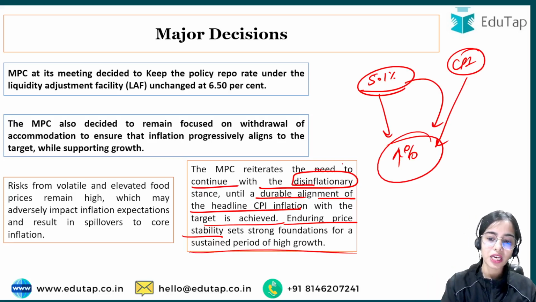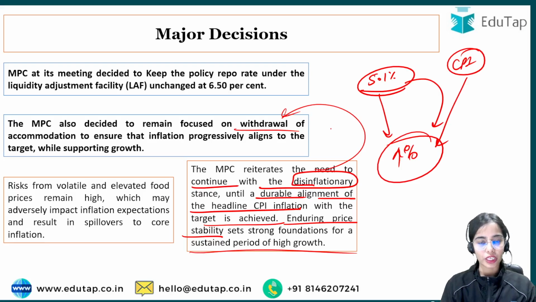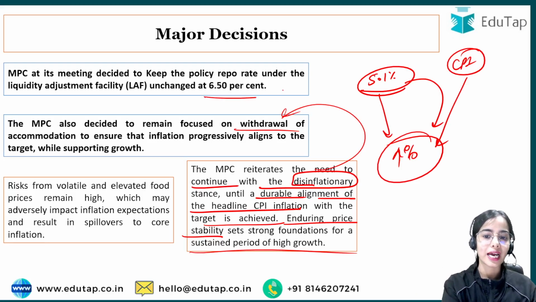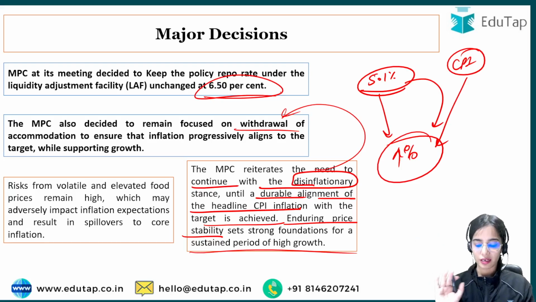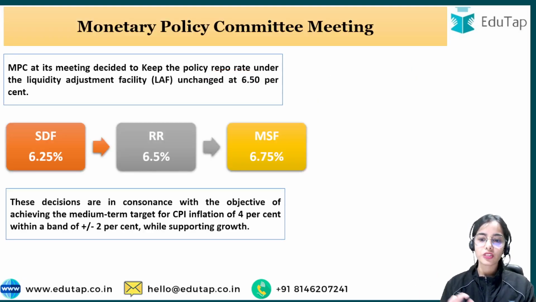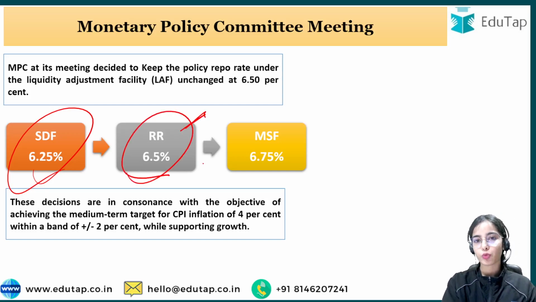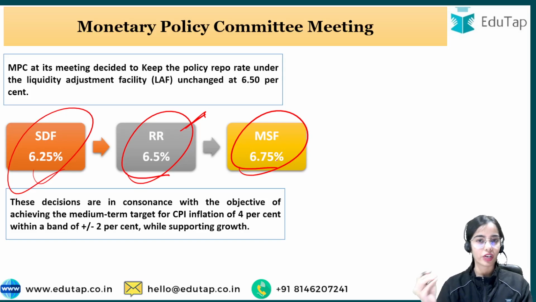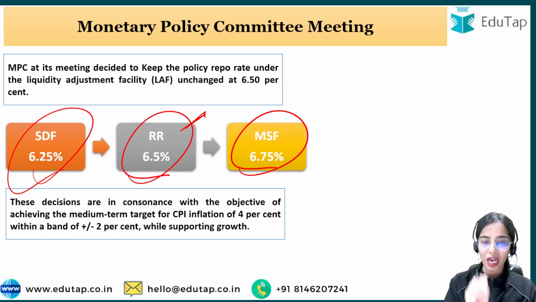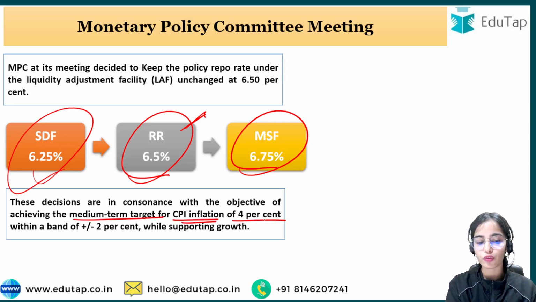So that's why RBI is focusing on the withdrawal of accommodation, and the RBI is keeping the repo rate at a good percentage, that is 6.50%. So this we have discussed. SDF is 6.25%, repo rate is 6.5%, MSF is 6.75%, and the RBI is focusing on the medium term target for CPI inflation of 4% plus minus 2% while supporting growth.